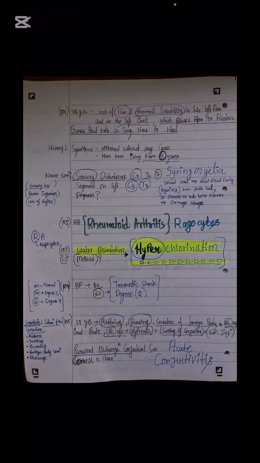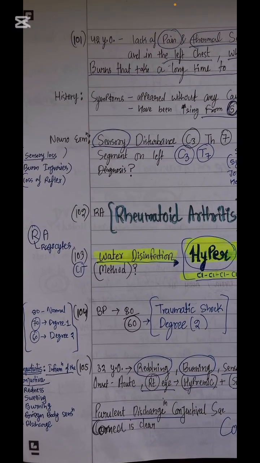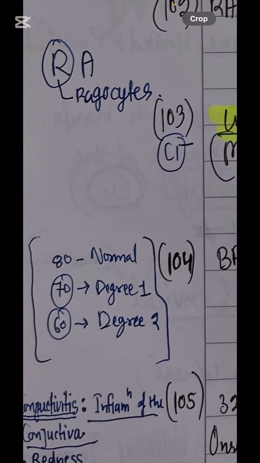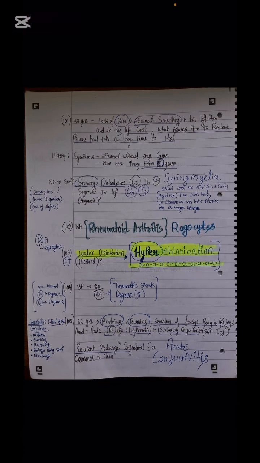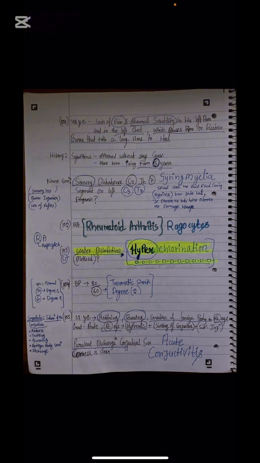In some questions they were asking about the traumatic shock degrees. Sir, here are the traumatic shock degrees. If the diastolic BP is 60, it's a case of traumatic shock degree 2. First will be 70, degree 1; 60 will be degree 2. So please remember this. And for the KROK question, most of the time the answer for traumatic shock is degree 2.